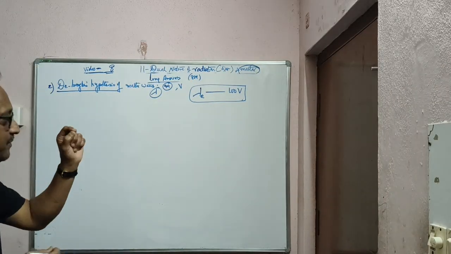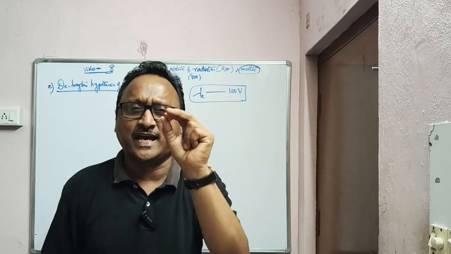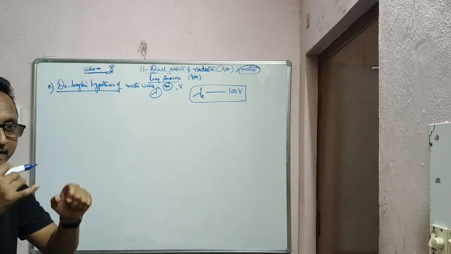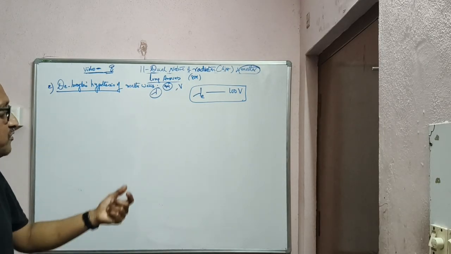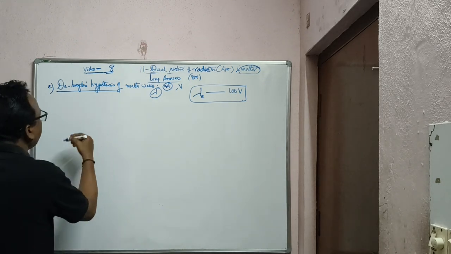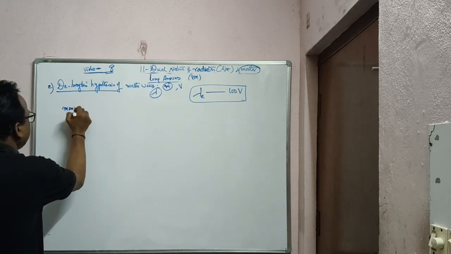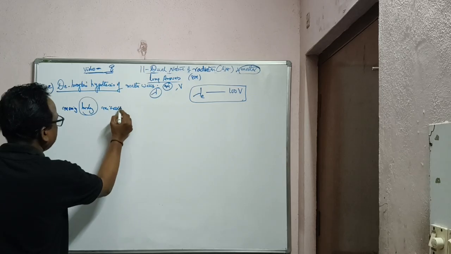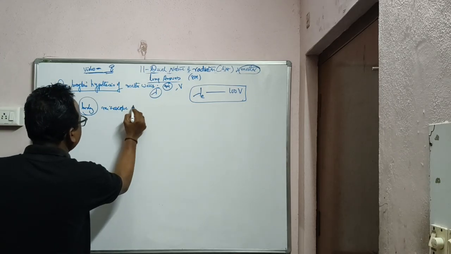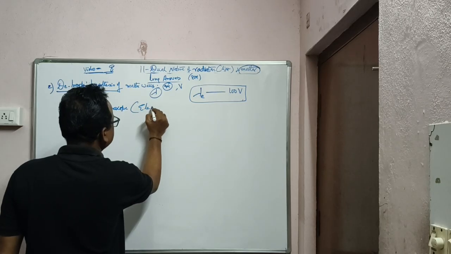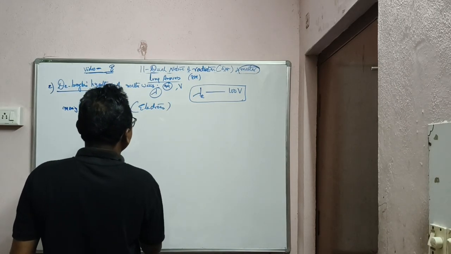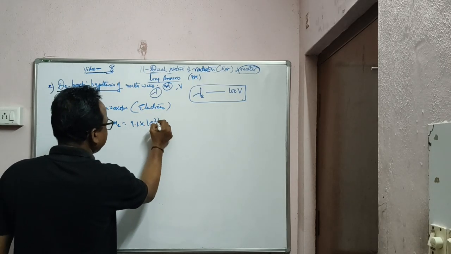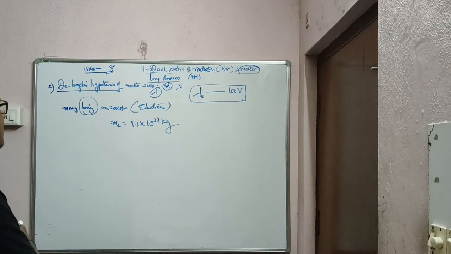Understood? That is why we can find out the matter waves only for subatomic particles or small atomic particles like electrons. That means any moving body is subjected to waves. That is the concept given by de Broglie hypothesis. Any moving body, and that body should be microscopic, like electrons, elementary particles. Because the mass of an electron is very small, 9.1 into 10 to the power of minus 31 kg.